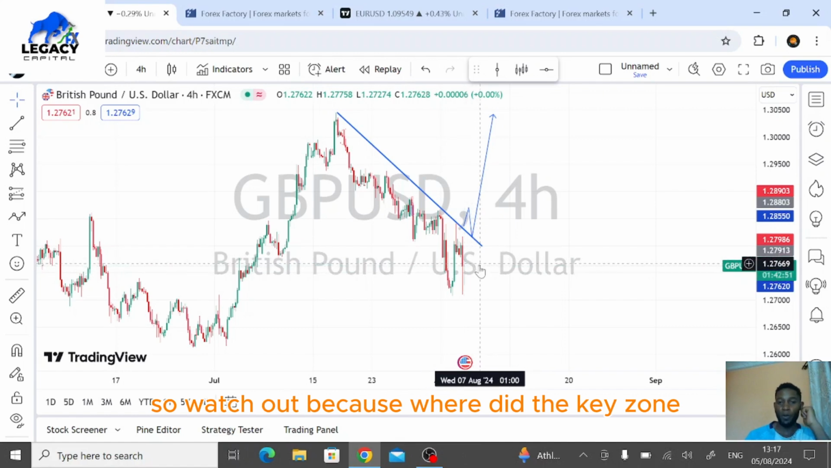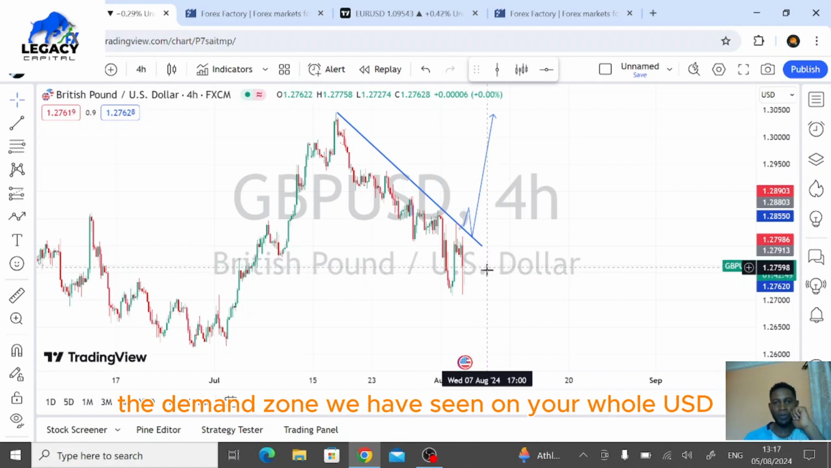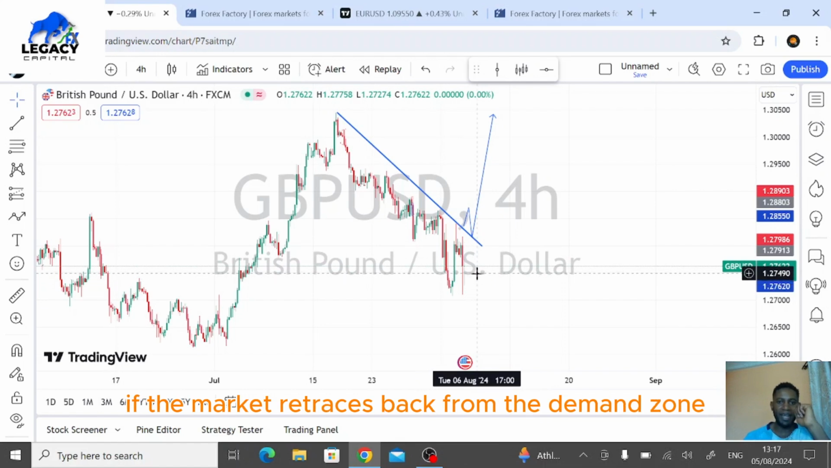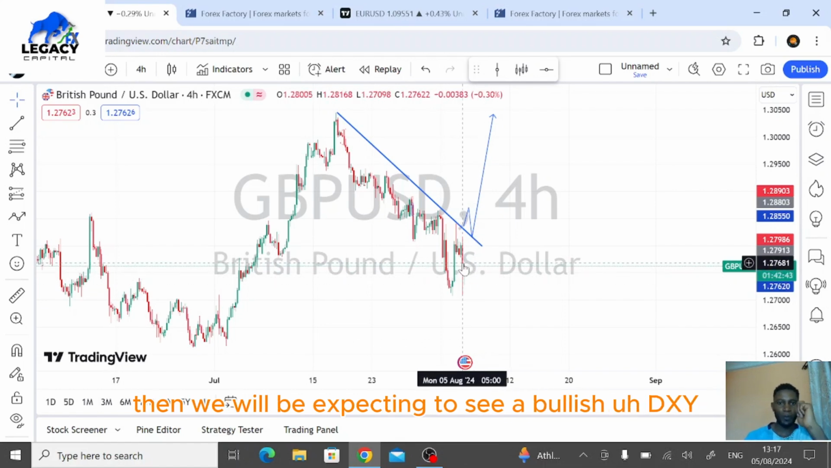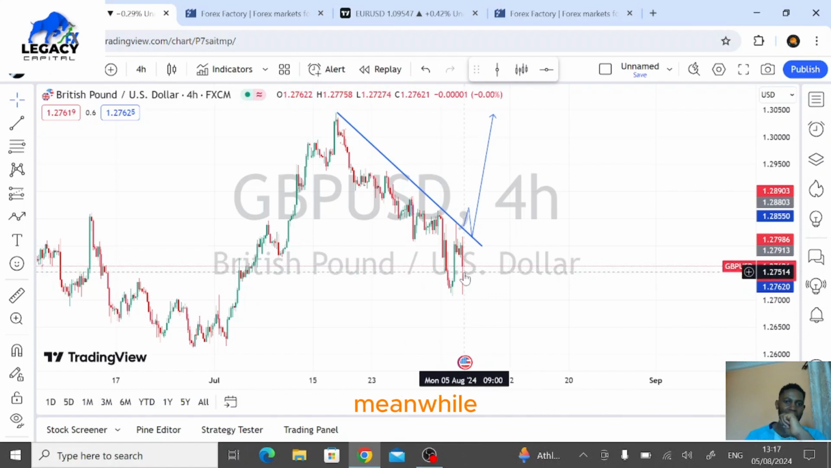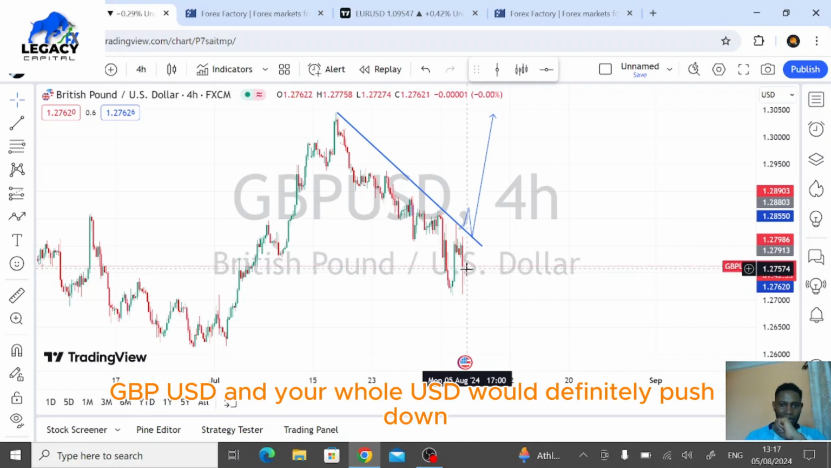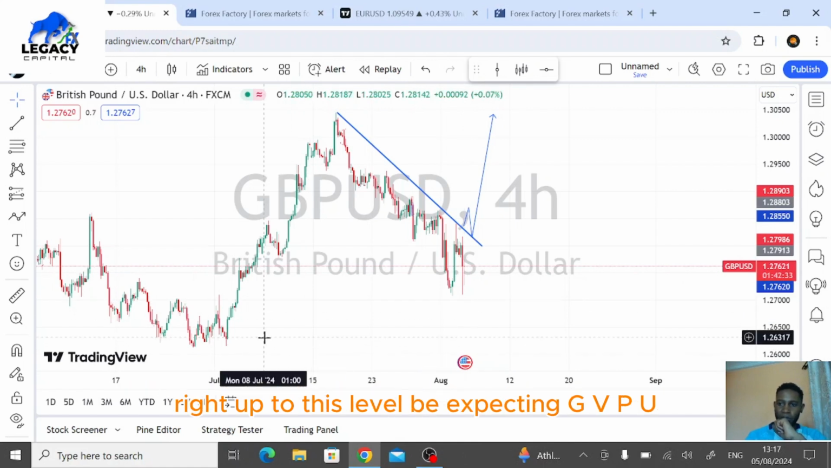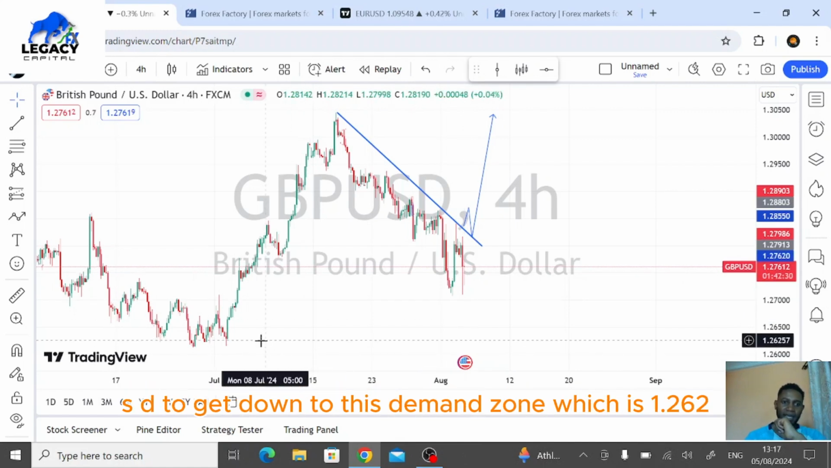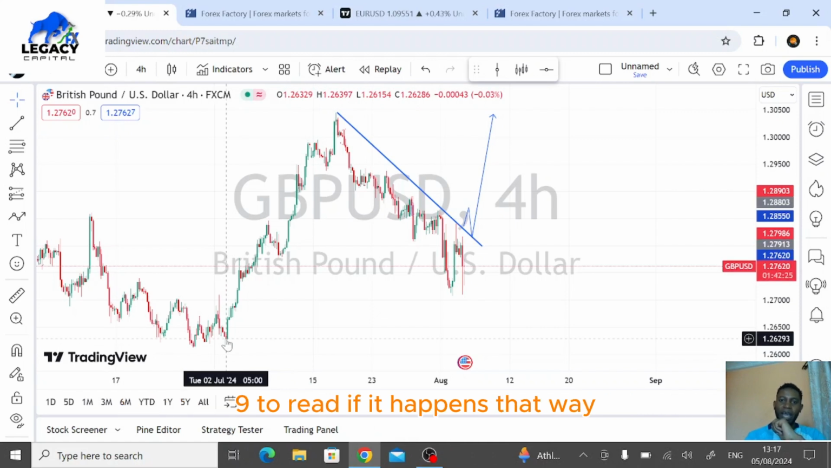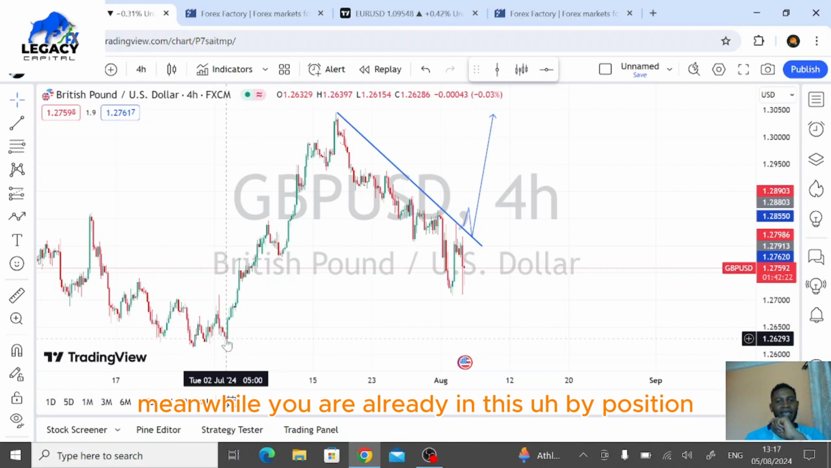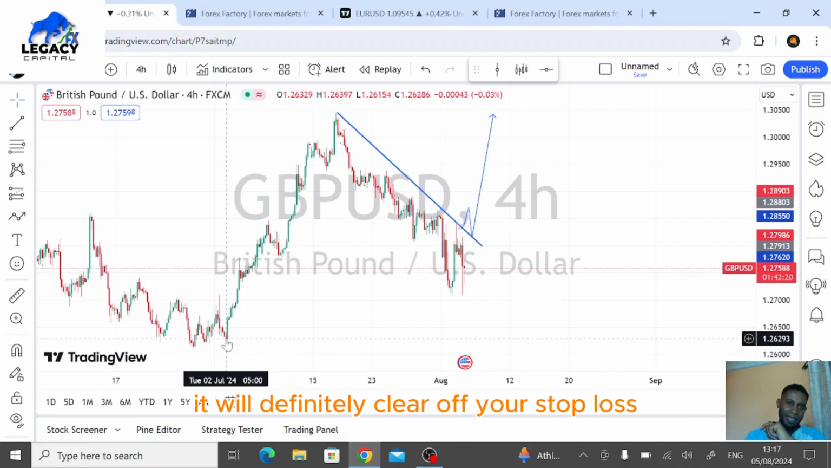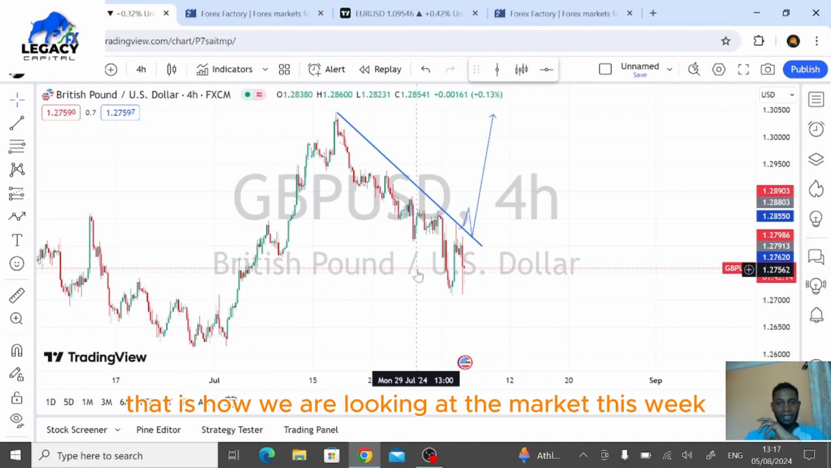So watch out, because with the key zone, the demand zone we have seen on EURUSD, if the market retraces back from the demand zone, then we will be expecting to see a bullish DXY. Meanwhile, GBPUSD and EURUSD will definitely push down right up to this level. We'll be expecting GBPUSD to get down to this demand zone, which is 1.26293. If it happens that way, and you are already in this buy position, it will definitely clear off your stop loss and it will be disastrous for you. That is how we are looking at the market this week.